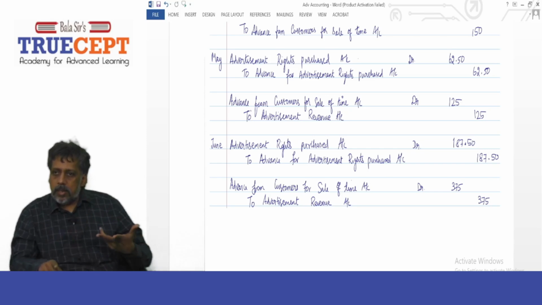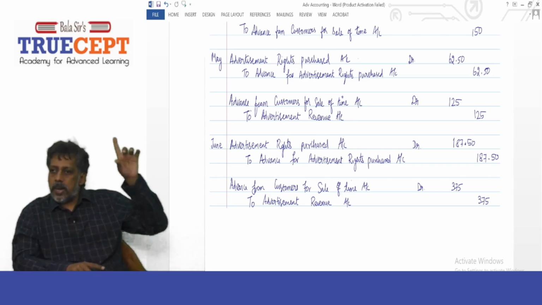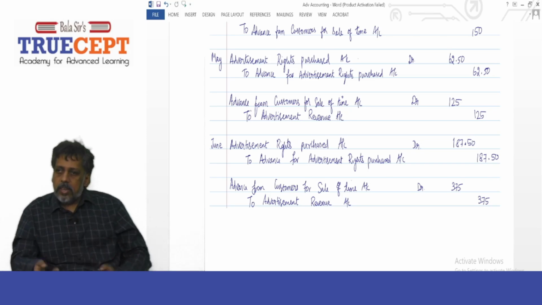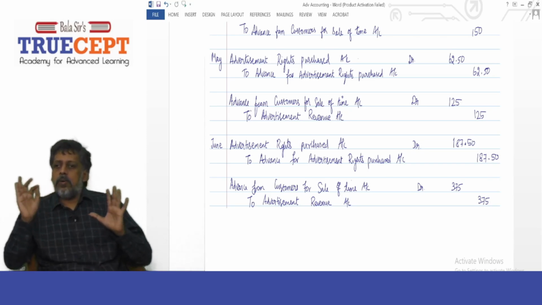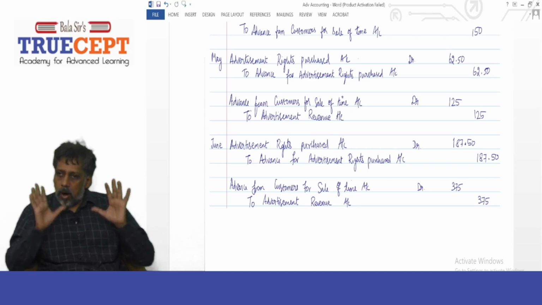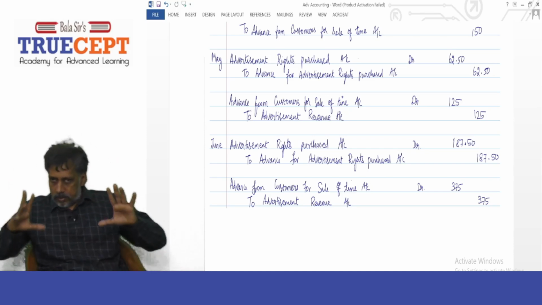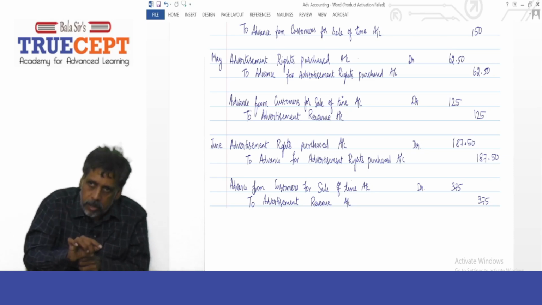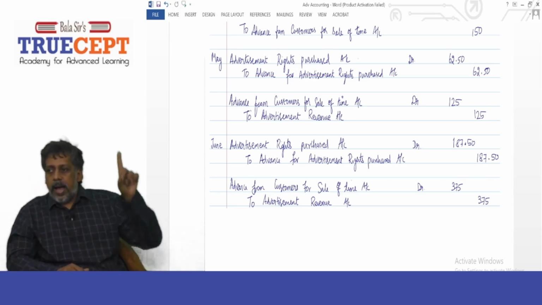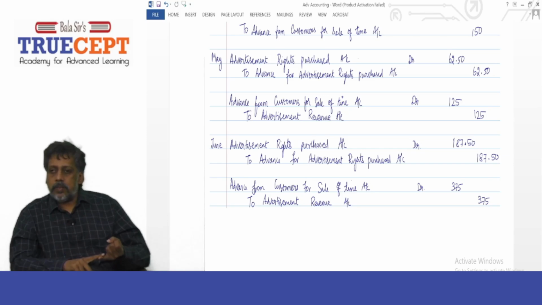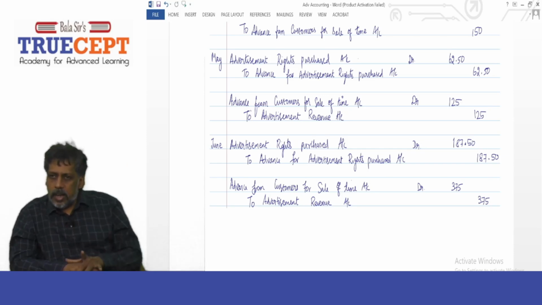Also book your income. What is the entry? Debit the deferred sales, nothing but Advance from customer for sale of time account, debit to advertisement revenue account. Basically, deferred sales account debit to sales account, 125 lakh, which is 25% of 500 lakh. Because out of 1000 minutes of ad, 25% will appear in the month of May in my channel. Therefore, only when the ad appears, you can go ahead and recognize revenue. Got it? So 125 lakh is your income and 62.5 lakh is your expense.